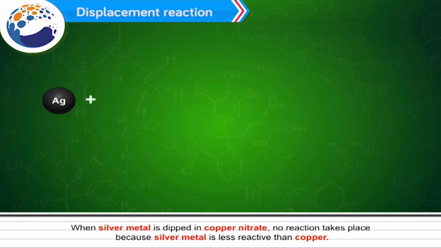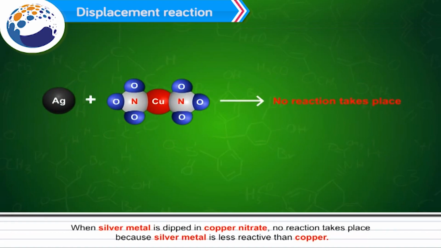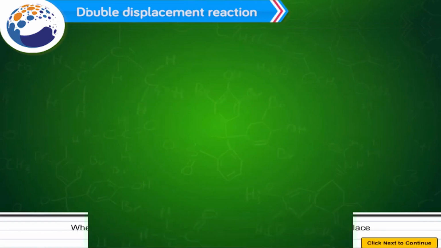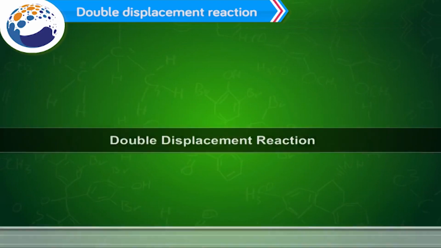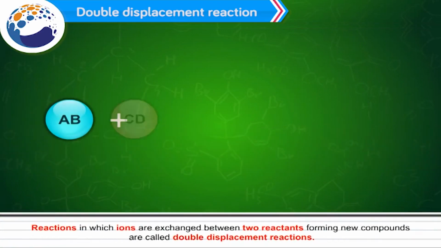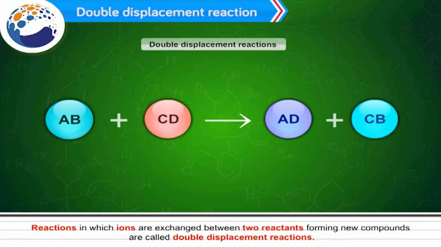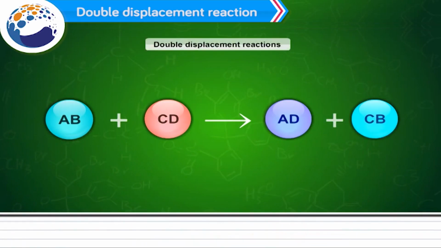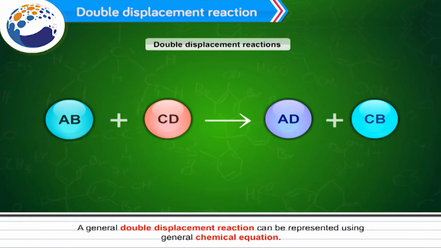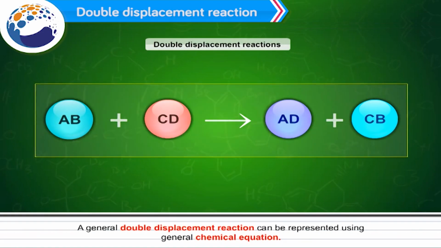When silver metal is dipped in copper nitrate, no reaction takes place because silver metal is less reactive than copper. Ag plus CuNO3 gives no reaction. Double displacement reaction. Reactions in which ions are exchanged between two reactants forming new compounds are called double displacement reactions. A general double displacement reaction can be represented using the following general chemical equation. AB plus CD gives AD plus CB.